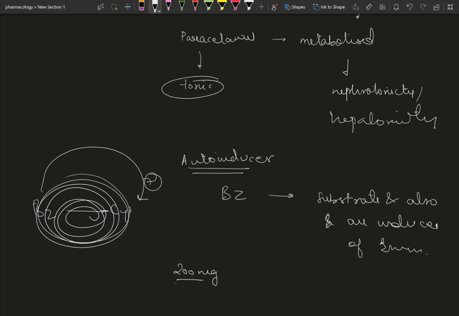So let's say we start with 200 mg of the drug; within a week you would have to increase the dosage, otherwise the therapeutic effect won't take place. It's because of the concept of auto-induction. So whenever someone asks why benzodiazepine requires an increase in dosage after 1 week, auto-induction is the reason for that.